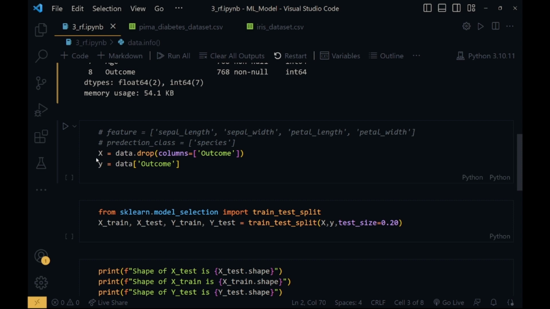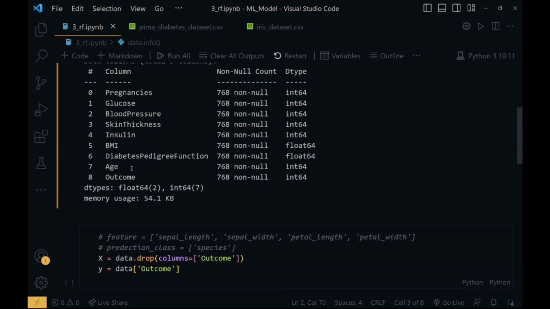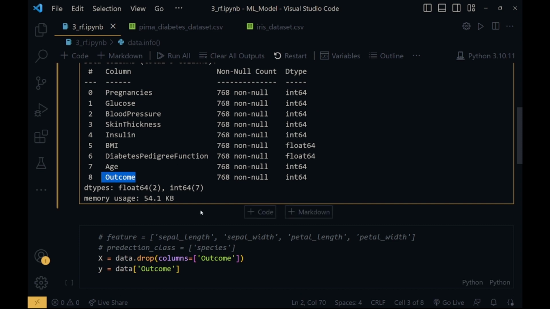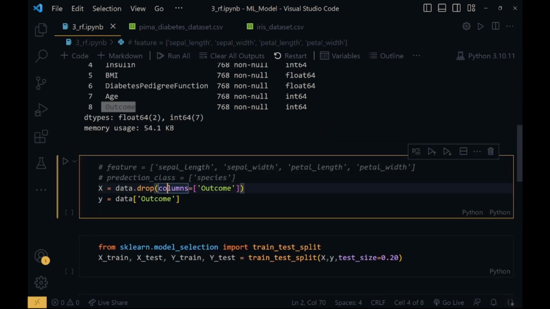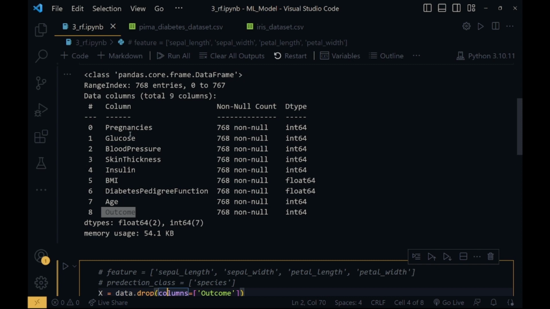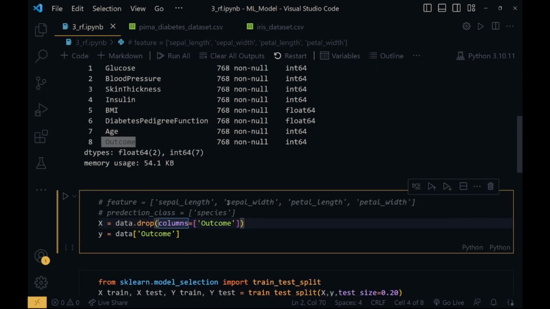In the X variable, we will store all the columns except outcome. Outcome will be our prediction class, and the rest will be our features, that is pregnancies, glucose, blood pressure, skin thickness, insulin, BMI, diabetes pedigree function, and age. So we'll store the data of the feature columns in X and the prediction class in Y.